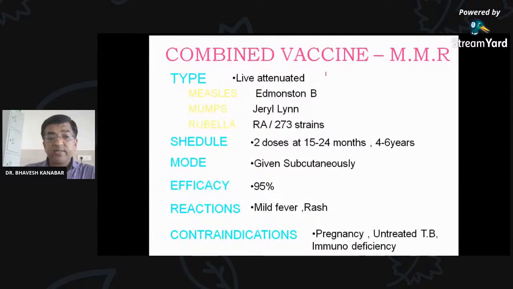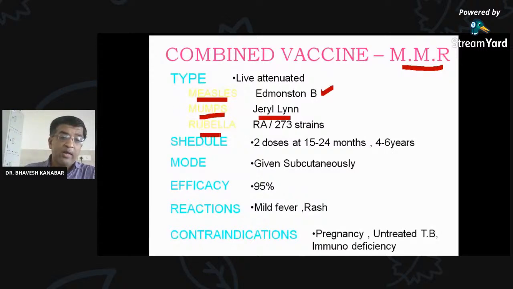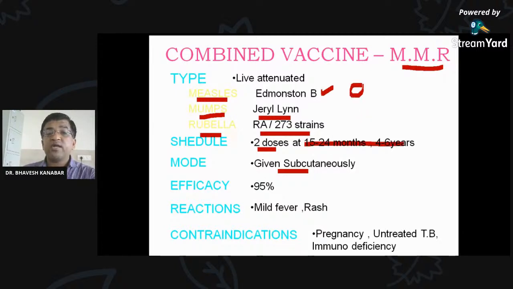Combined vaccine, MR vaccine, MMR vaccine is there. Here also, Edmonston-Zagreb strain of measles, Jeryl Lynn strain for mumps, and RA 27/3 strain for rubella are to be given. Again, it is the same, subcutaneous. It is given in 2 doses. The first dose is given at 9 months, and the second dose is given at 16 to 24 months for MR vaccine.